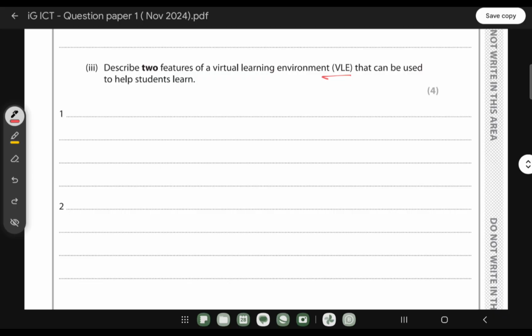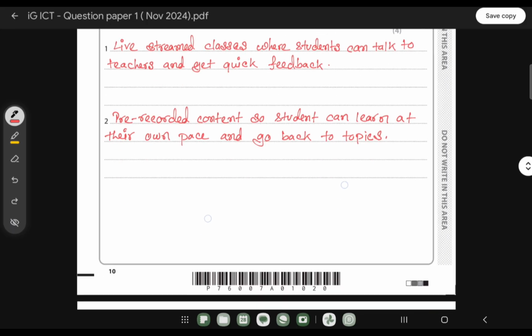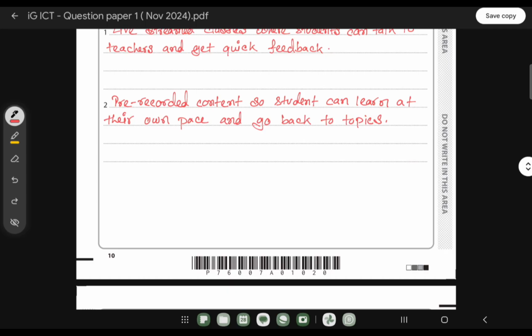Other than that, they can also have recorded classes as well. So if some students are not able to join the classes, they can also get the recorded version of that particular class. Besides that, it also helps students learn at their own pace and go back to topics, right, where they want to revise. So this will be the answer for this question: live stream classes, where students can talk to teachers and get quick feedback, and pre-recorded content, so students can learn at their own pace and go back to topics.